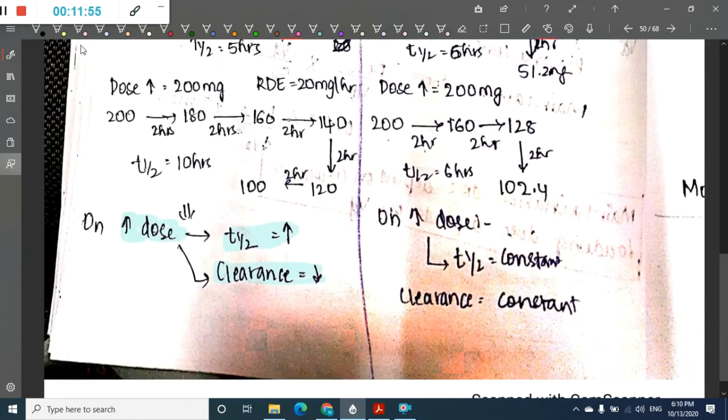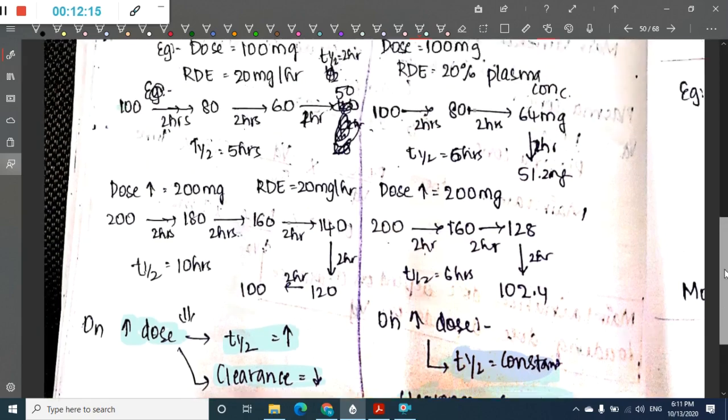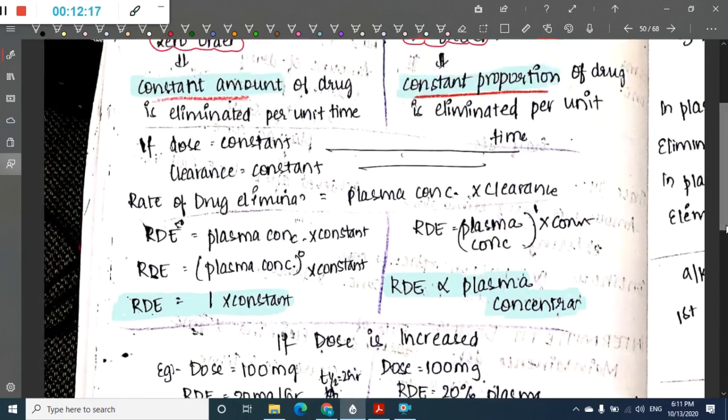So in the first order kinetics, half-life is constant, and clearance is also constant. So this is the main difference. In zero order kinetics, clearance decreases and half-life increases, whereas in first order kinetics, half-life is constant and clearance is also constant, because the constant proportion of drug has been eliminated.